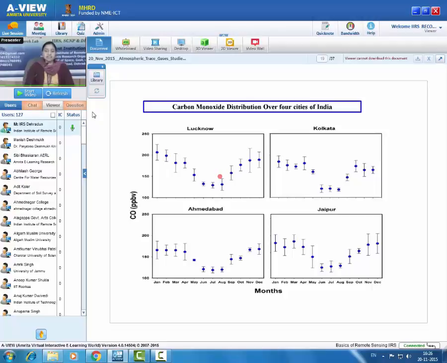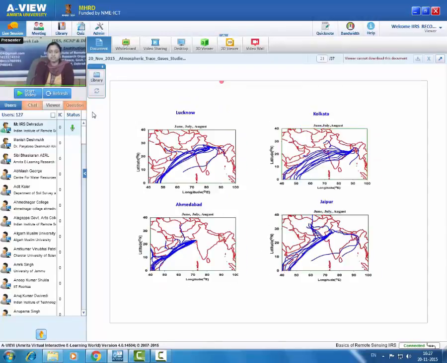However, during winter time, boundary layer height is low, and the pollution is trapped in the lower volume. And when pollution is trapped in the lower volume, the concentration of pollution will elevate. Because of these two processes, we are getting this type of monthly distribution.